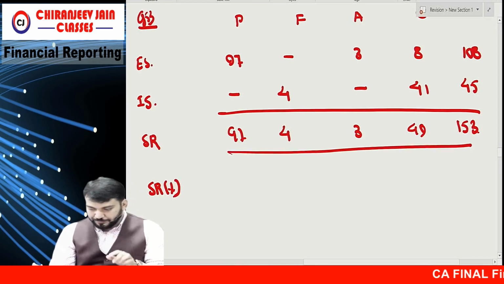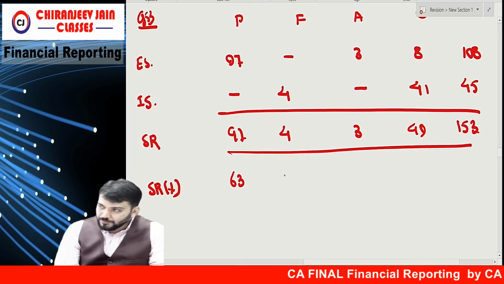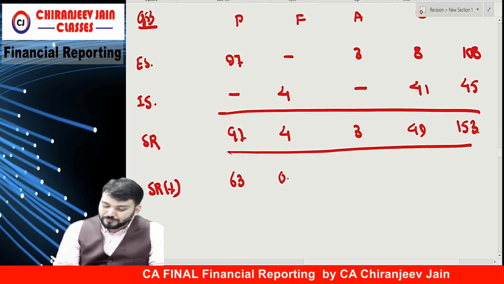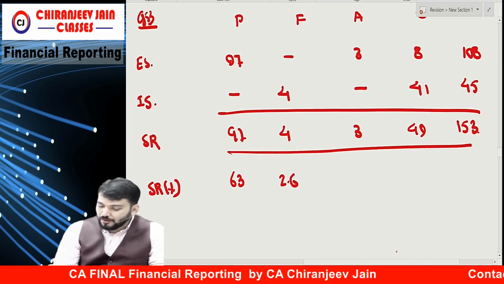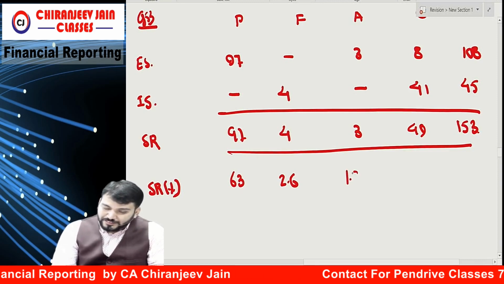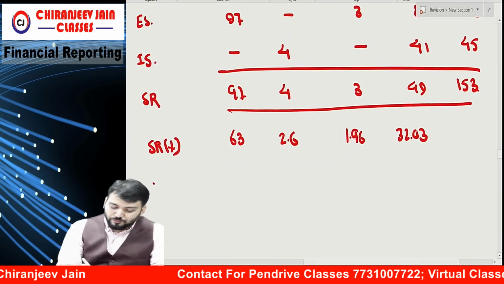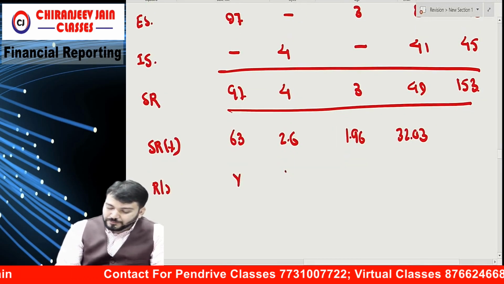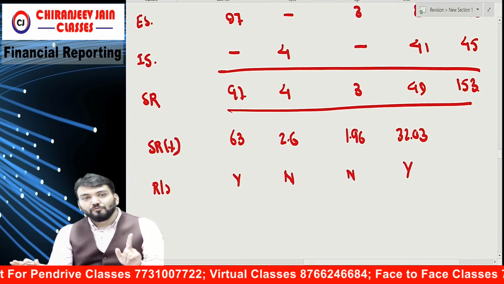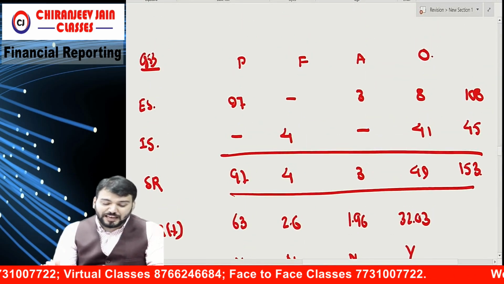Now can you find out segment revenue in percentage? Tell me. 63, then 2.6, then 1.96, then 32.03. So tell me which is the reportable segment? Yes, no, no, yes. If one criterion is satisfied, it becomes reportable. Correct. Then based on segment result.